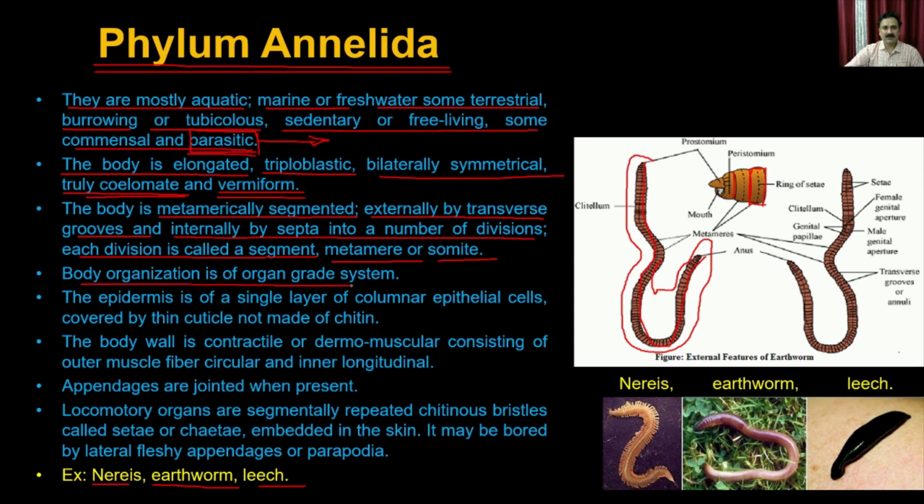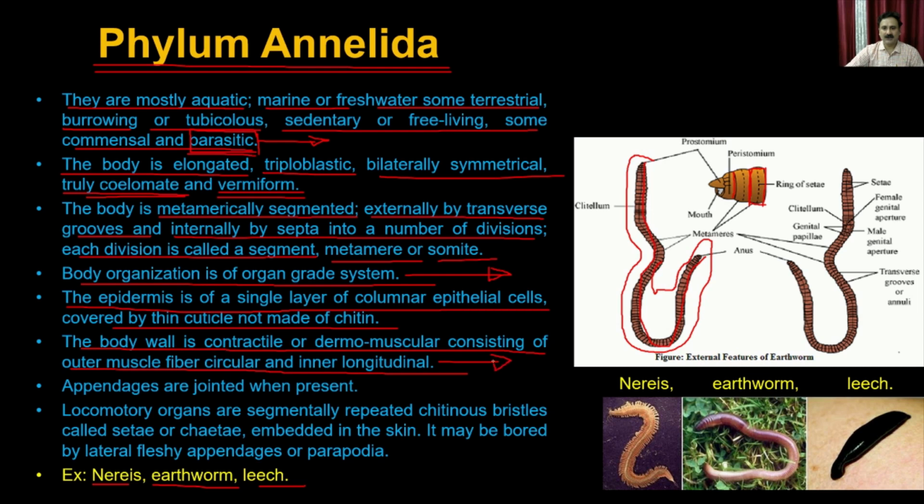The body organization is an organ-grade system, so it contains different types of organs for performing different types of functions. The epidermis is a single layer of columnar epithelial cells covered by a thin cuticle made up of chitin. The body wall is contractile or dermomuscular, consisting of an outer circular muscle fiber and an inner longitudinal one. That gives them locomotory power, so they are able to move from one place to another.